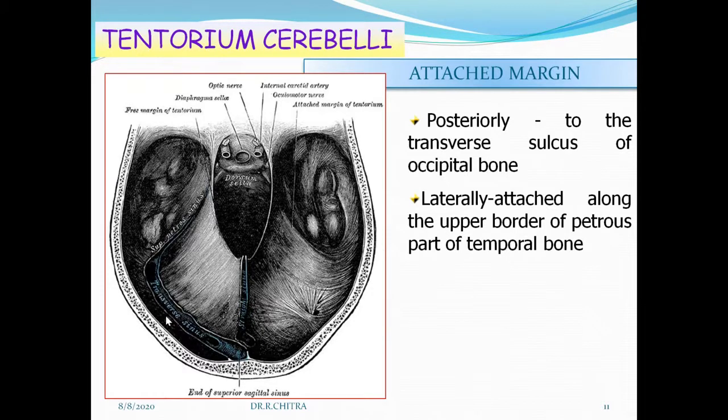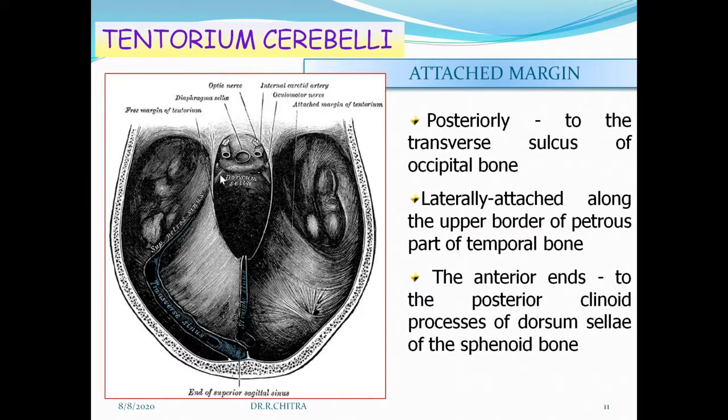It produces this groove in the occipital bone, which will be called the transverse sulcus. Same like the falx cerebri is attached to the sagittal sulcus, here it is attached to the transverse sulcus of the occipital bone. Laterally, what is this bone? It is the petrous temporal bone. So it is attached to the upper border of the petrous temporal bone. So these are the two attachments of the tentorium cerebelli.